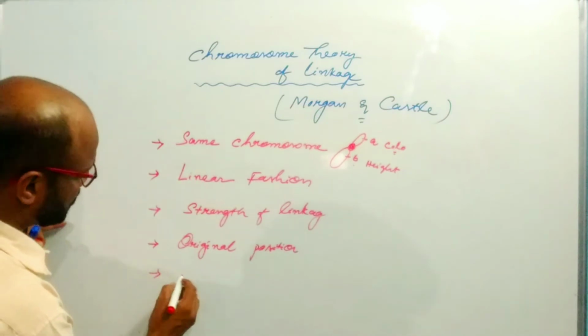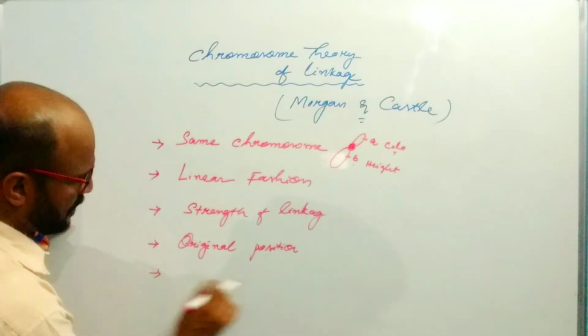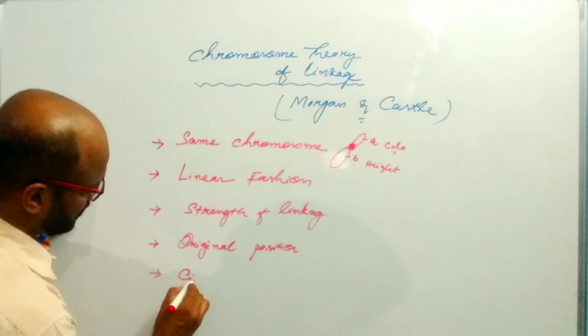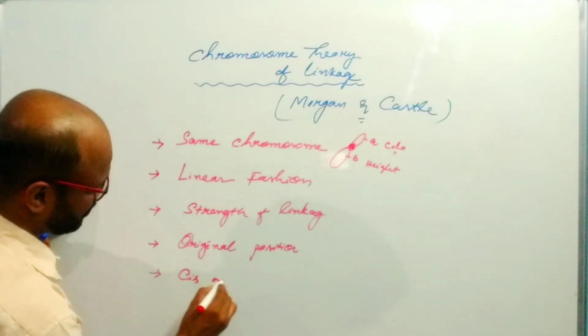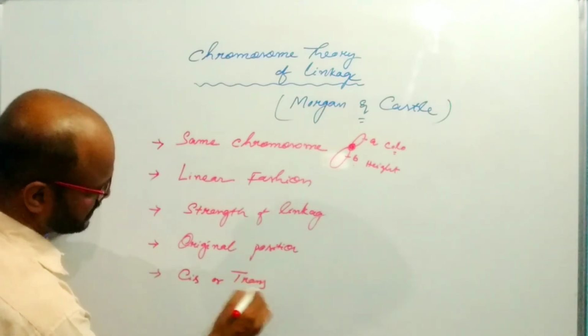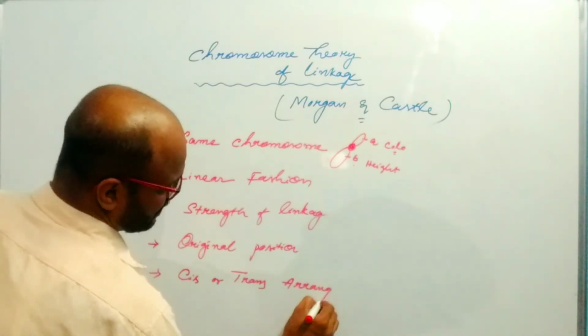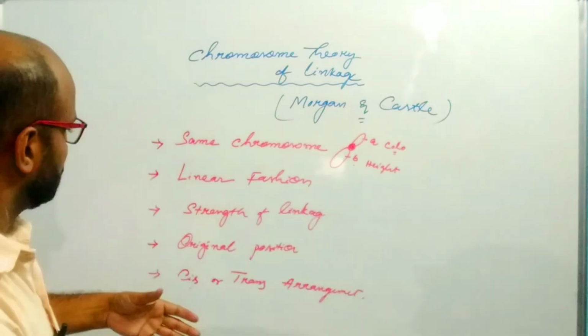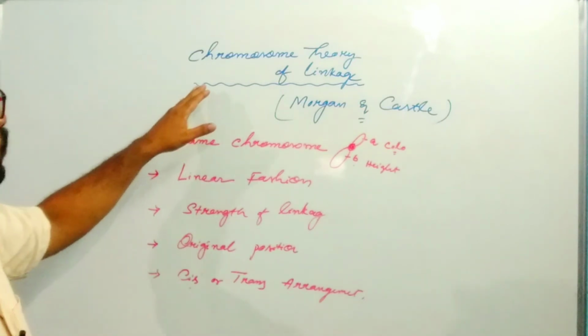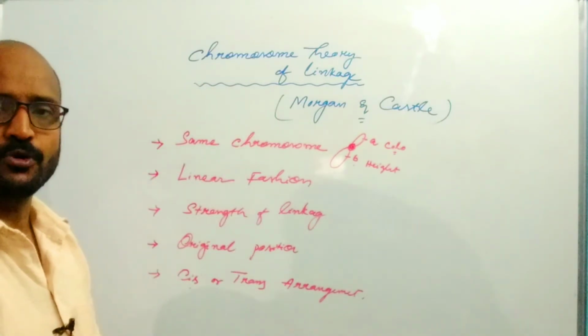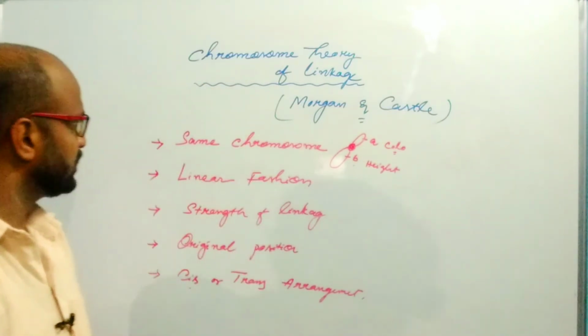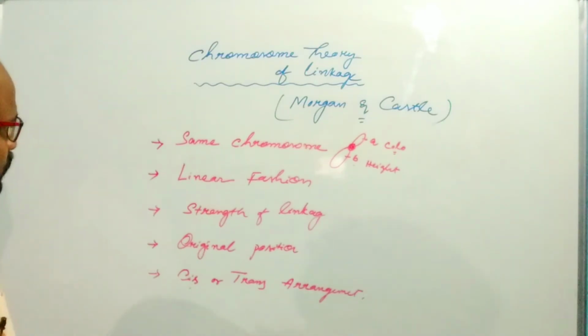And the linked genes show two types of arrangement, cis or trans arrangement. These are the different postulates of the chromosome theory of linkage, which was proposed by Morgan and Castle.